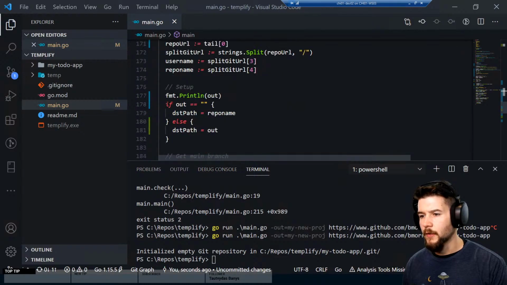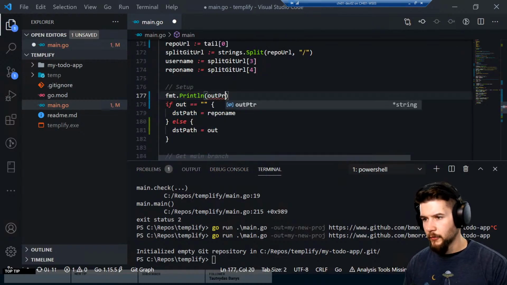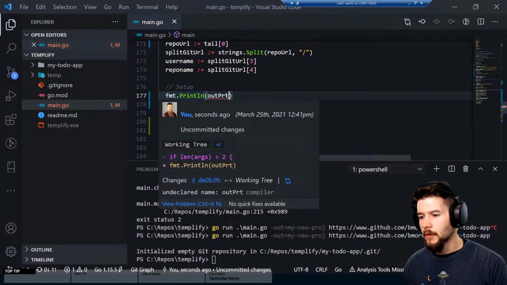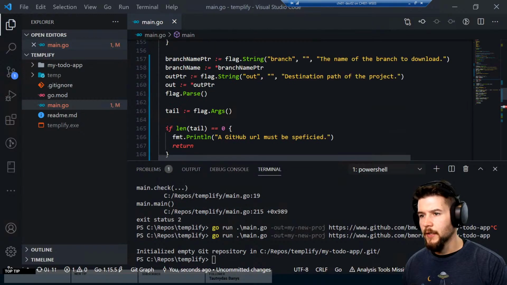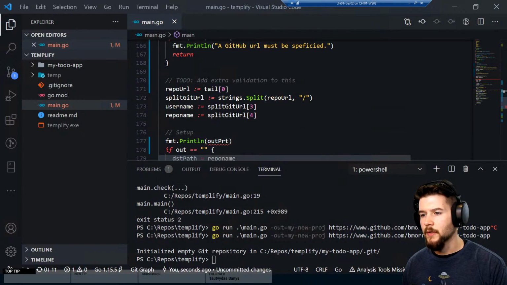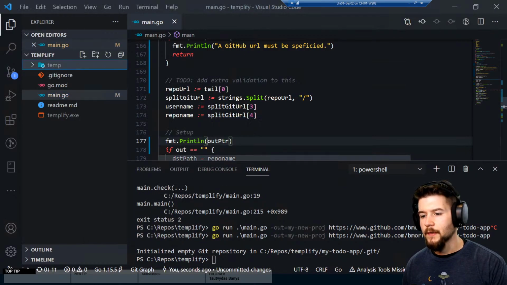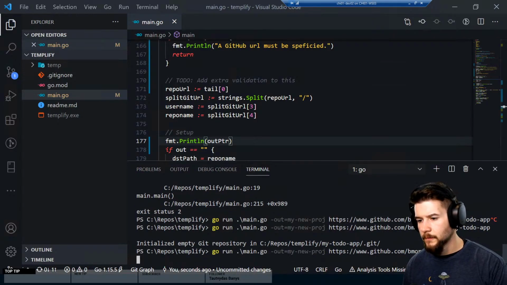Let's do out PTR. Let me see if maybe my logic to convert it to a string is not exactly what I wanted. Undeclared variable name, PTR. No, it's not. It's right there. Oh, there we go. Misspelled. All right, let's delete that and try again.